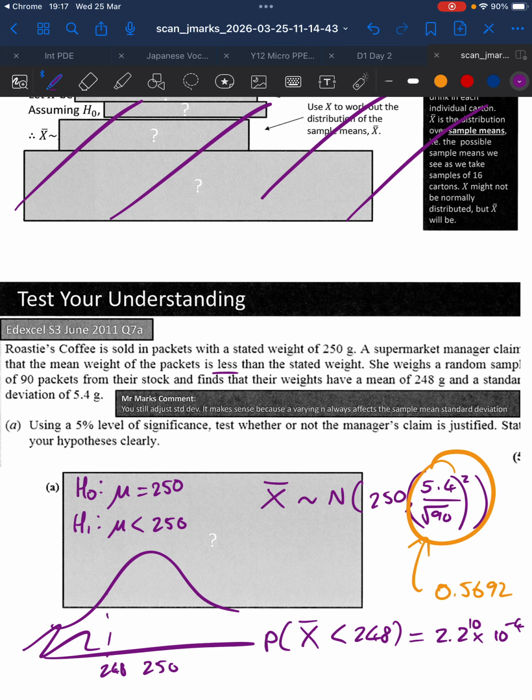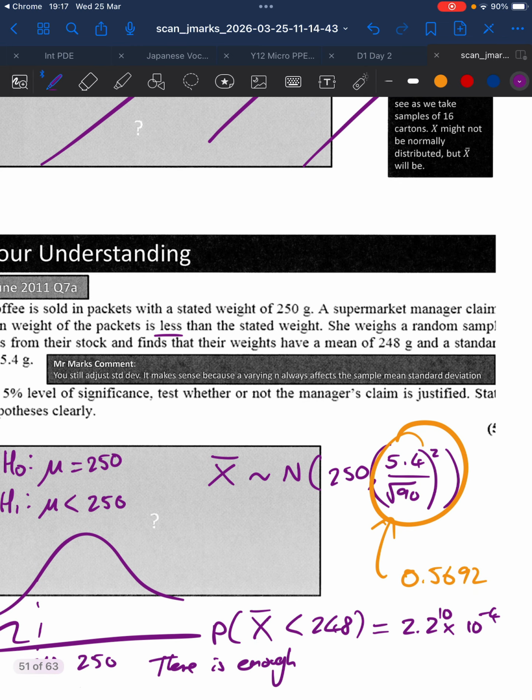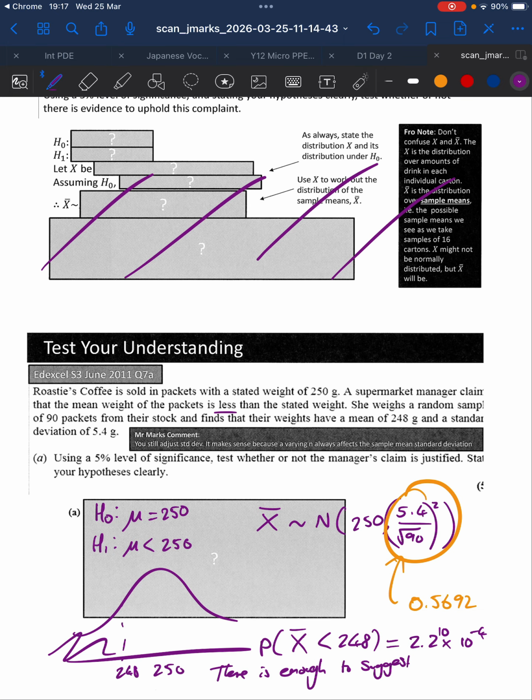So your conclusion would be there is enough evidence. I don't actually have to say anything about H0, by the way. If I put this in context, that's not sufficient. So there is enough evidence to suggest that the mean weight of the packets is less than 250, something like that. Or you can also say there is sufficient evidence that the manager's claim is correct. That's another way that you can do it. But I have limited space here, so conclusion in context is a must.